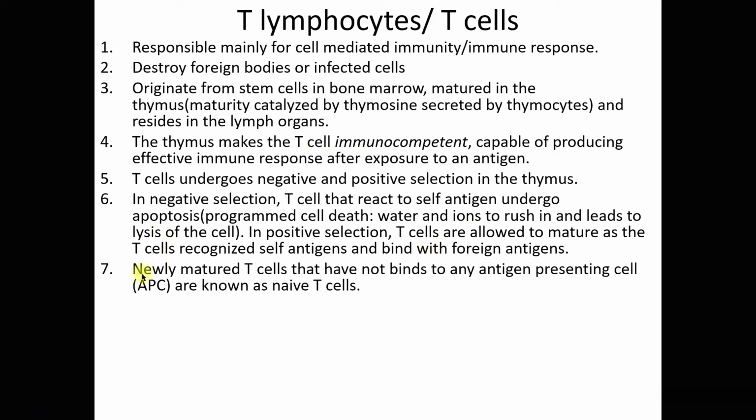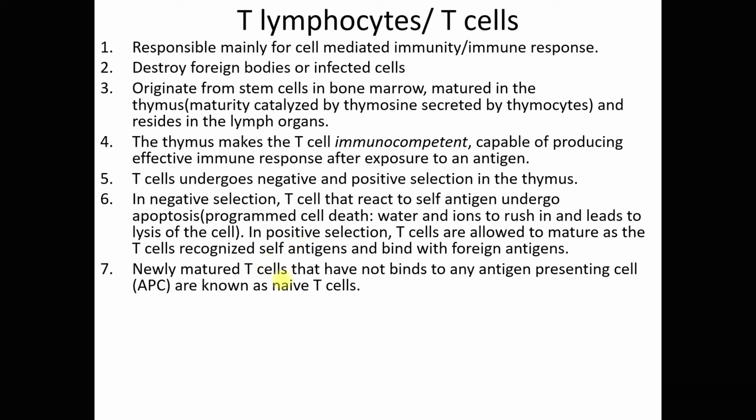And now we have these newly matured T cells, right? Now these newly matured T cells that have not bound to any antigen presenting cell are known as naive T cells. Naive T cells, right? Some books refer to these newly matured T cells as virgin T cells, right?